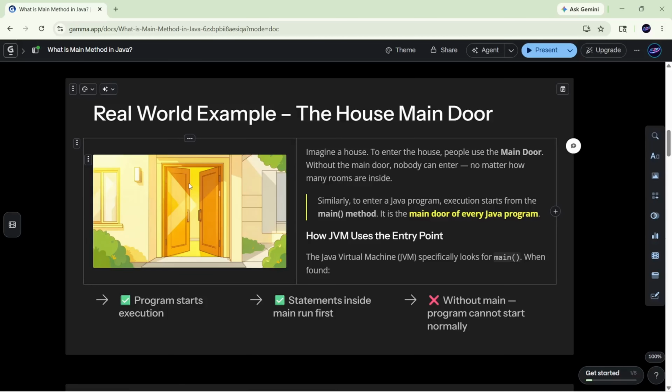For example, imagine a house. To enter the house, people use the main door. Without the main door, nobody can enter, no matter how many rooms are inside. Similarly, to enter a Java program, execution starts from the main method. It is like the main door of every Java program. Here, the Java Virtual Machine especially looks for the main method. When it finds the main method, it starts the program execution and the statements inside the main method will run first. Without the main method, the program cannot start normally.